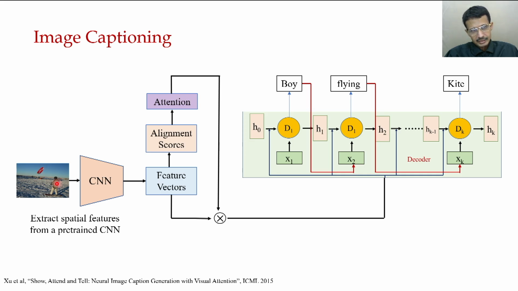Another thing that is semantically important is this flying, that this boy is flying a kite. So these are very important descriptions or attributes of this image, and we should give more priority to these rather than the sky, the land and some greenery.